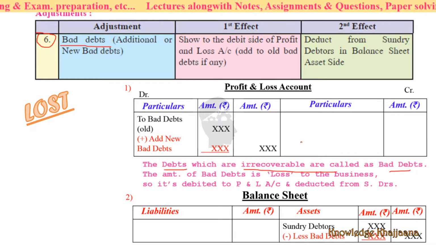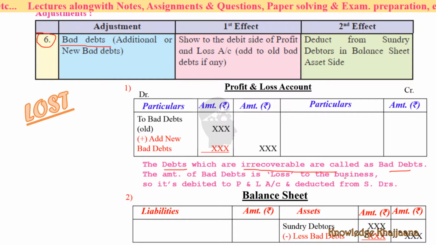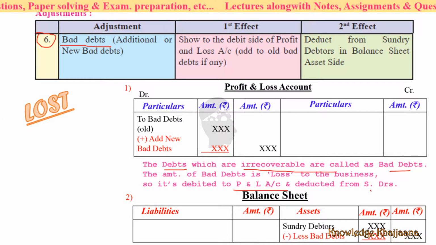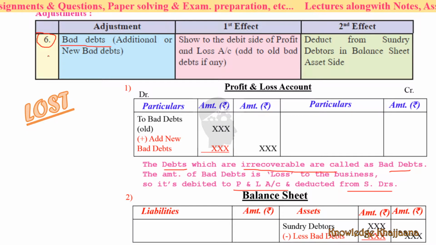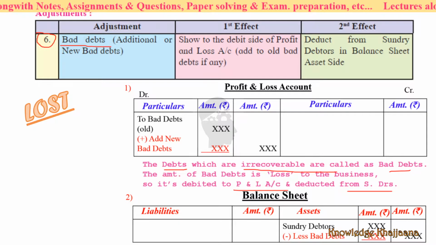The amount of bad debts is basically a loss to the business. So it is debited to the profit and loss account and deducted from the sundry debtors from the asset side. Why? Because those are irrecoverable. Now, with reference to the bad debts, which we learnt in our last lecture, we will move ahead.